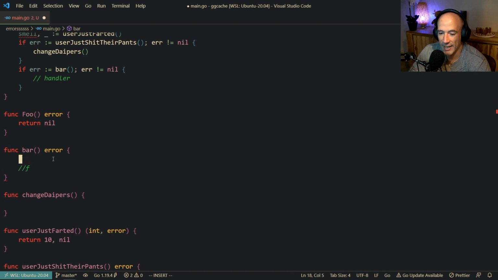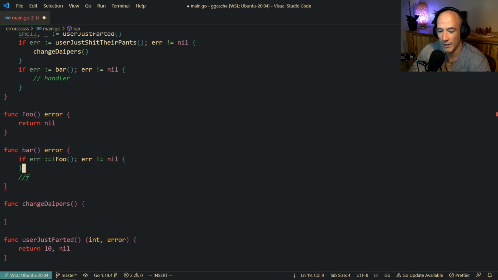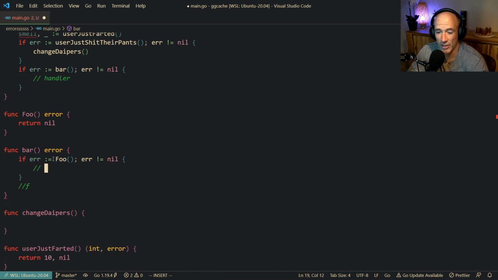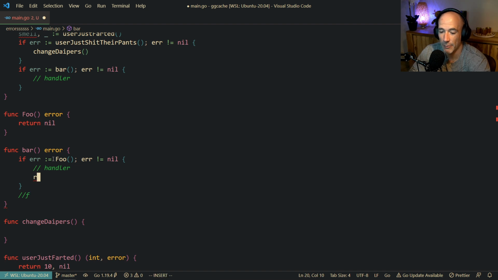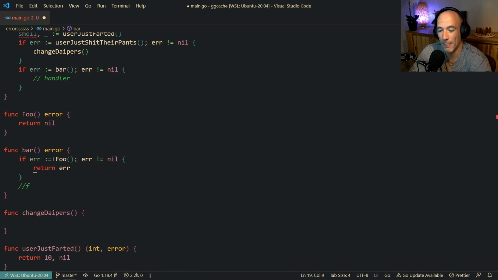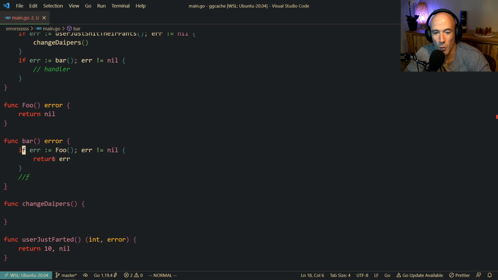Everybody can understand that if there is an error in foo and the error is not null, we're either going to handle it here and not return it, or we're going to propagate it and just return the error, right? Okay, this is not a one-liner, but it is verbose. This is clear. It's readable by any human on the planet, if you know what I mean.